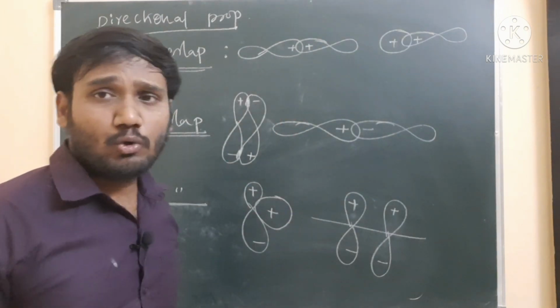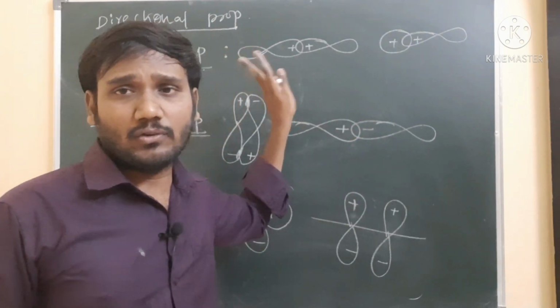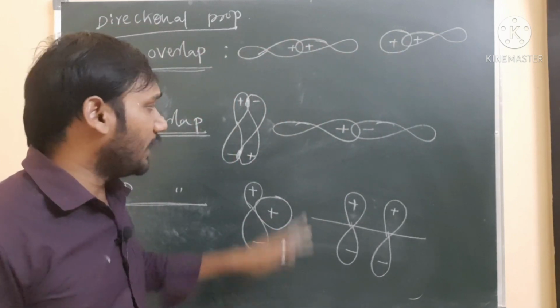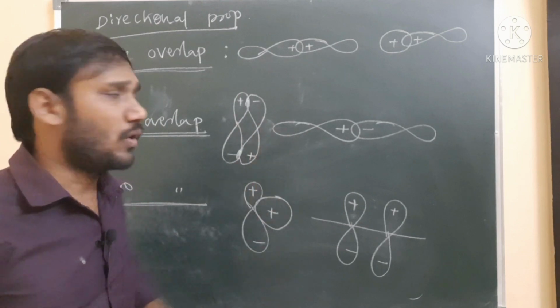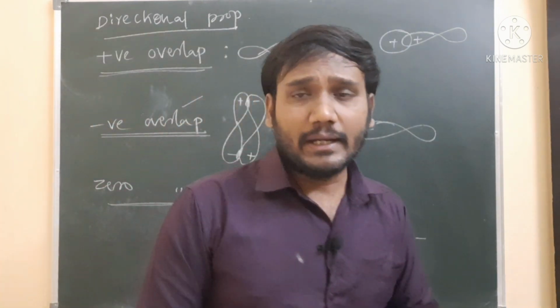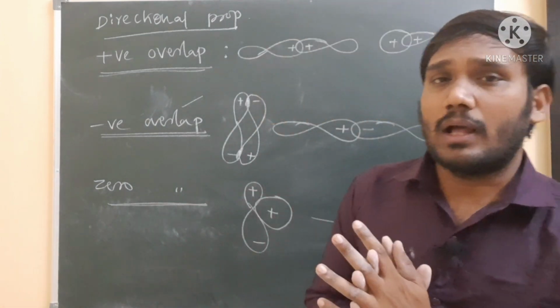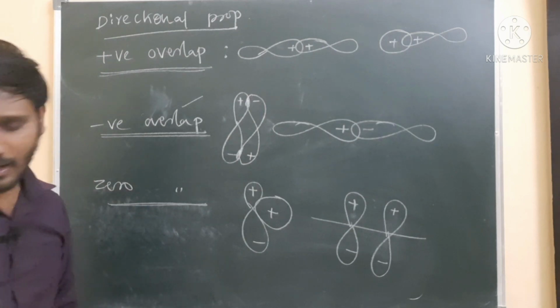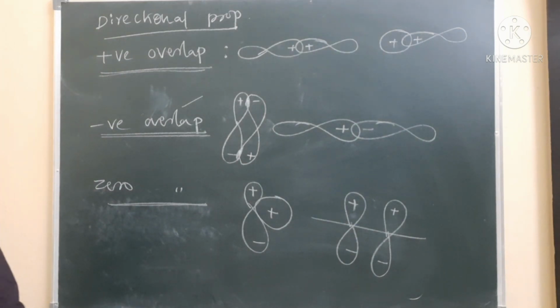Positive overlapping is nothing but what? Two same sign orbitals overlapping. The two same signs may be positive or negative, it will be positive overlapping. When two different or opposite sign orbitals are overlapping, the resulting overlapping is called negative overlapping. So totally three types of overlapping take place: positive overlapping, negative overlapping, and one more, zero overlapping.